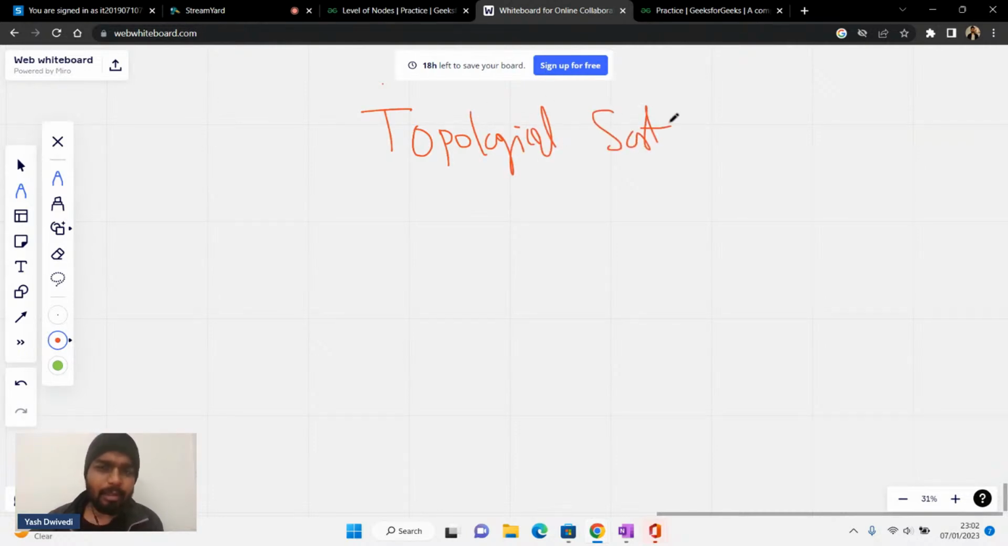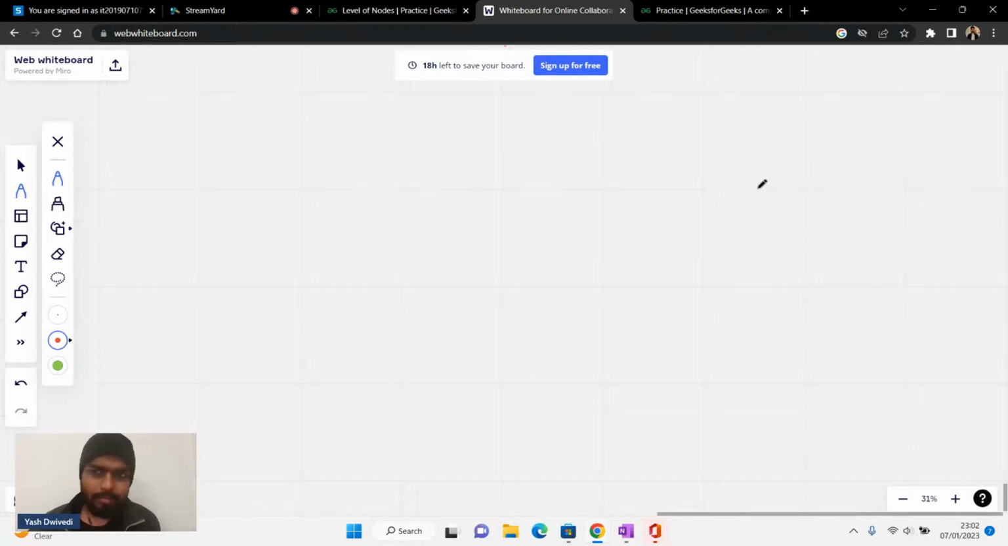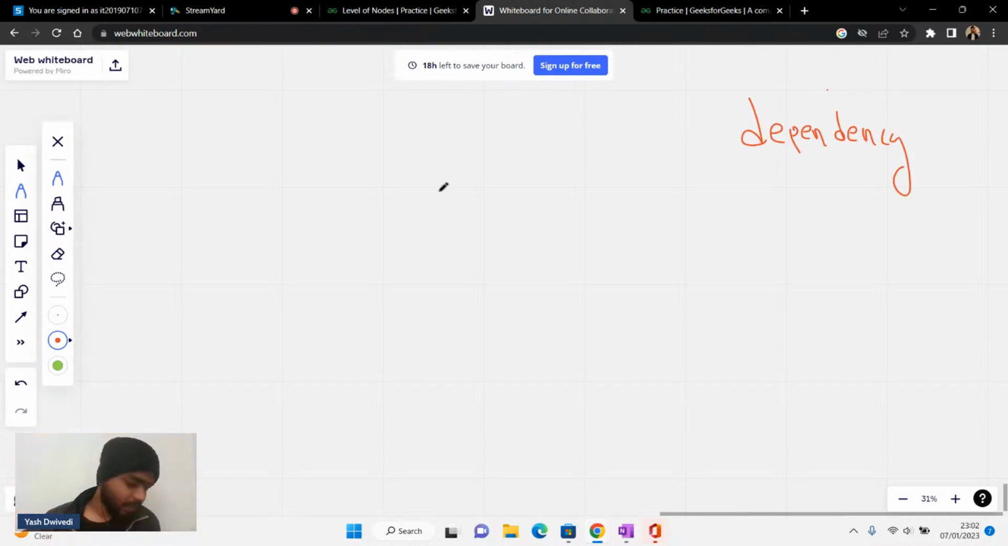Okay, that is nothing but the dependency. So please write dependency. Okay. So this is nothing but the dependency thing, right? Topological sort is nothing but dependency, right?